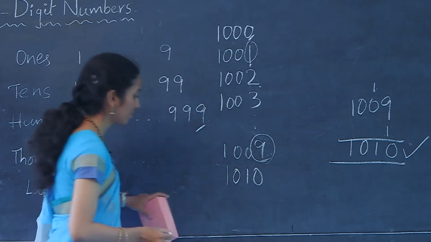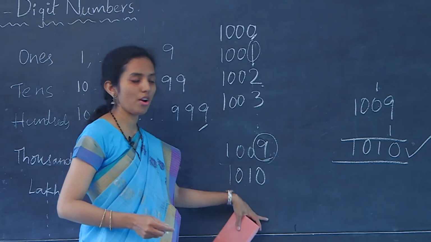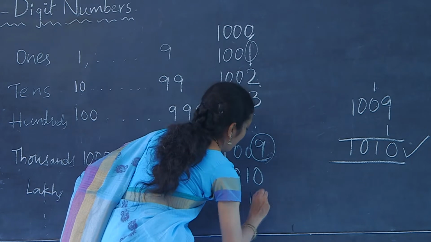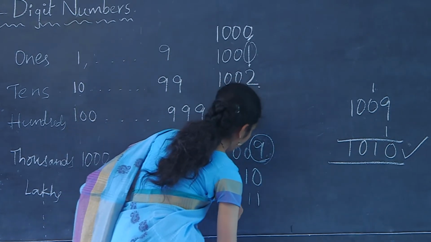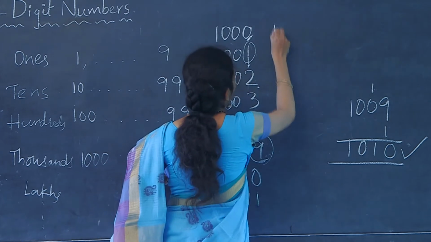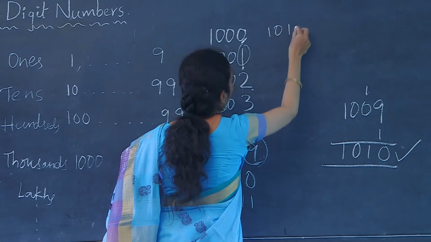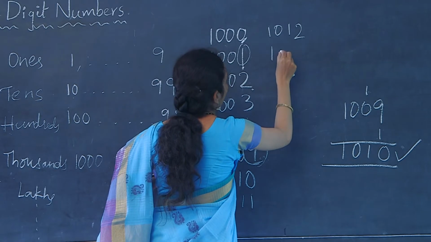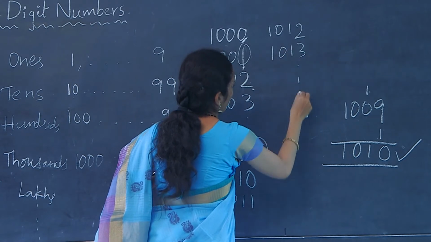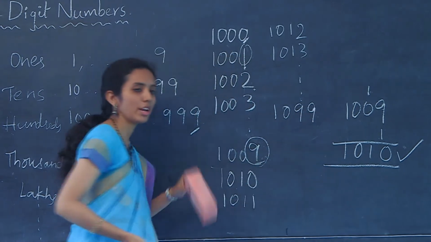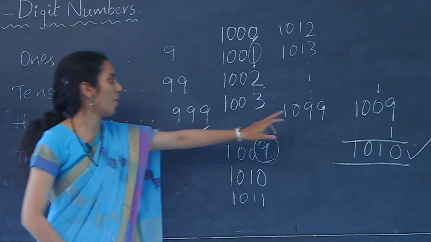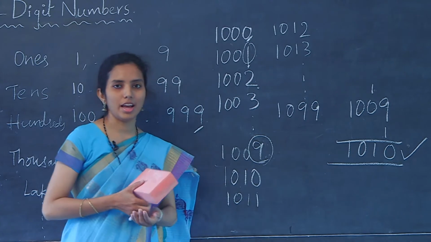1010. And I know you can all write 1011, 1012 till 1099. It is very easy for you to write till 1099.